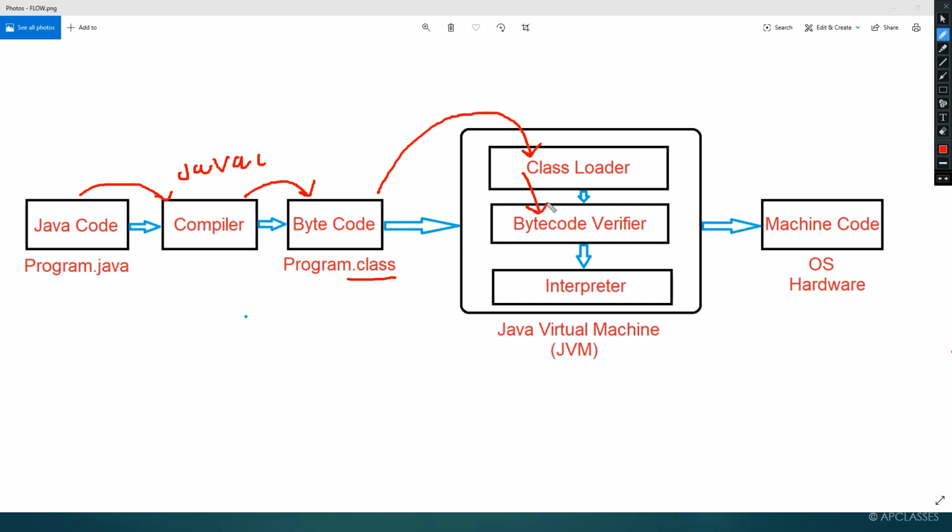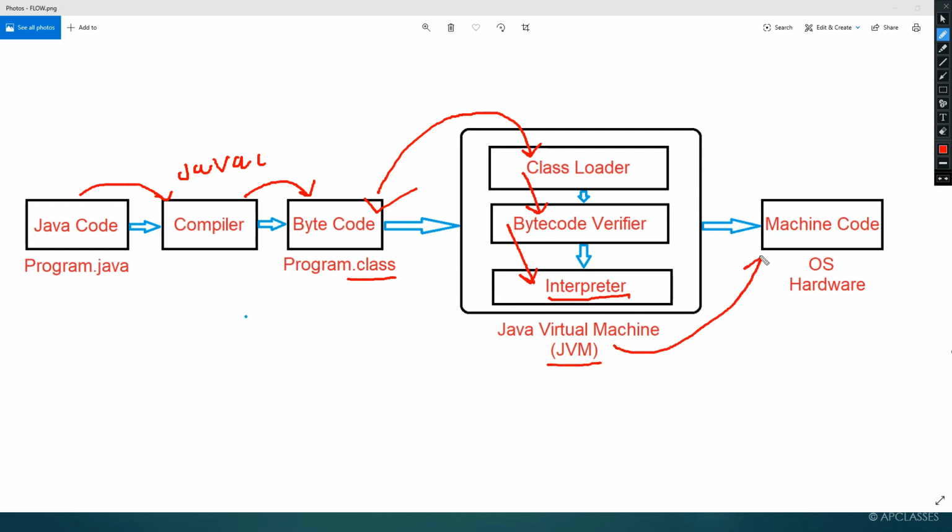Once it is loaded, the bytecode verifier checks whether the bytecode contains any error or not. Once we find that it does not contain any error, then it can be decoded by the interpreter. And for whom is it decoded? For the JVM.